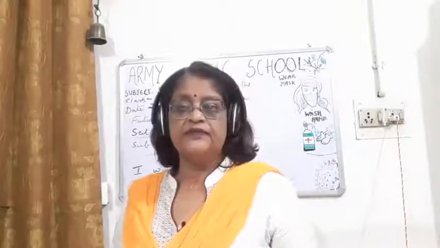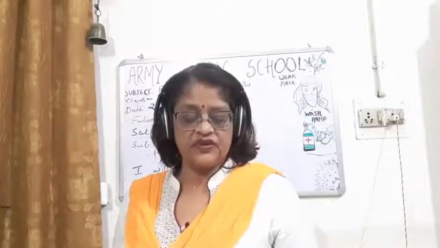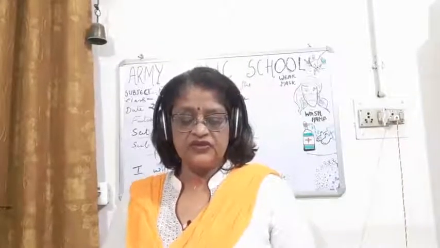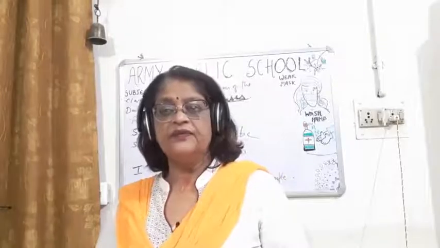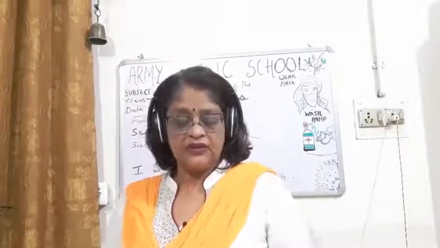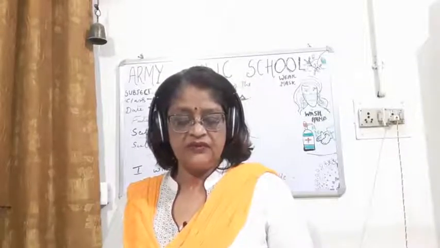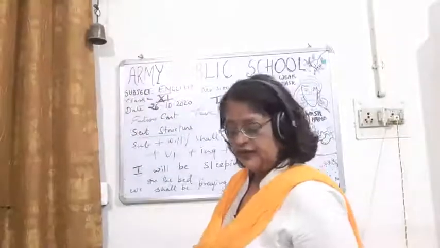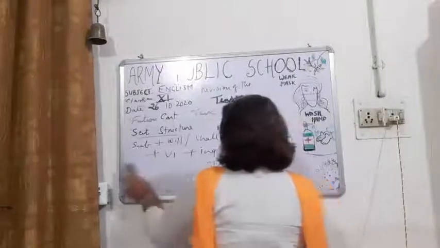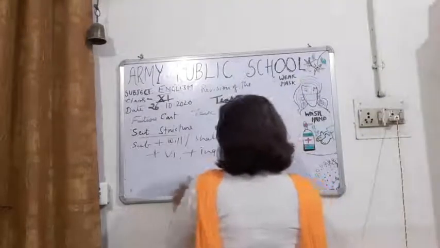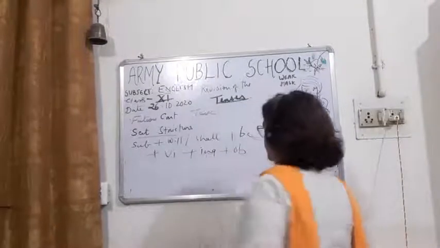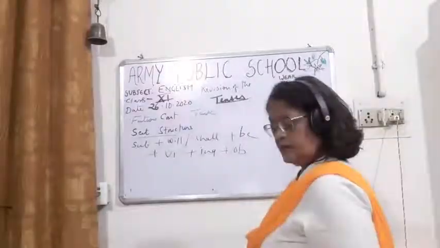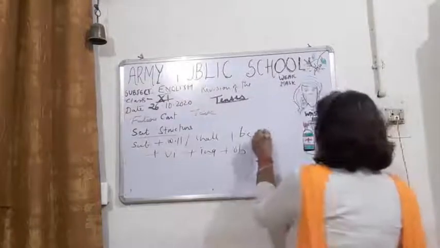Now children, in the negative form: subject plus will or shall plus not plus be plus v1 plus ing plus object. So simply you have to add not here.